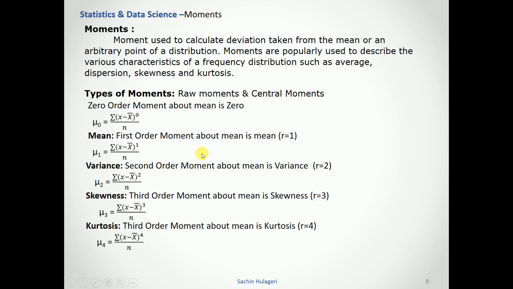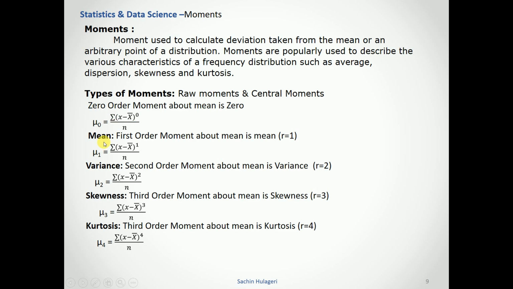Based on the moment order, we define skewness and kurtosis. The different types are central moments, and the zero order moment about the mean is the exact mean value.